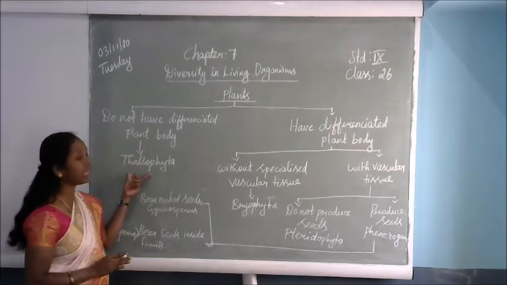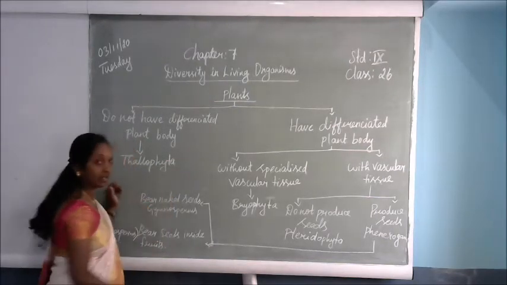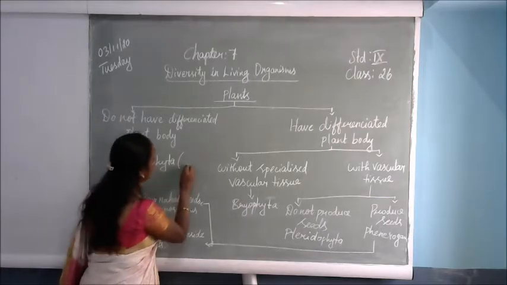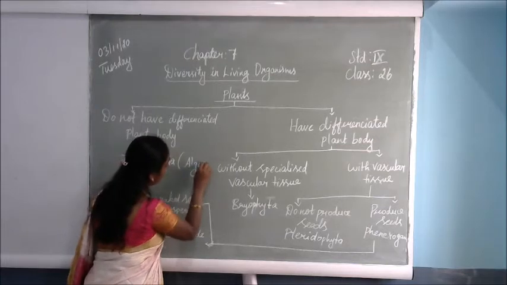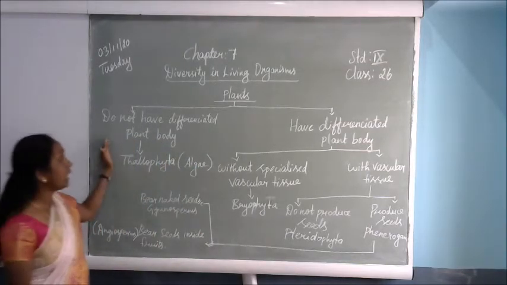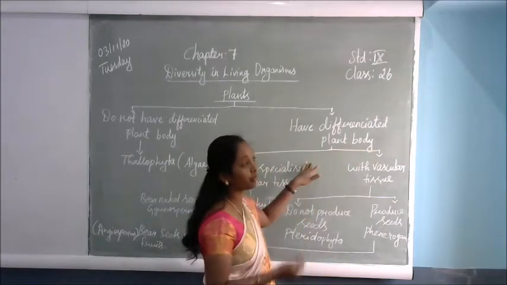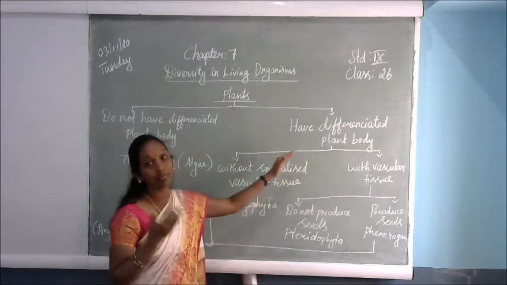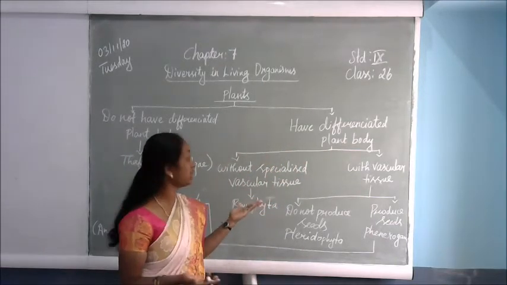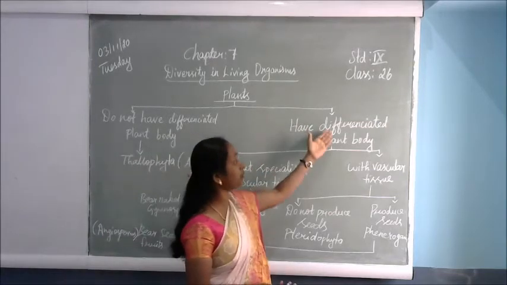For example, Thallophyta. Thallophyta is a plant group, and this Thallophyta group means algae we can say. Like this the plants are classified. Another type have a differentiated plant body. We can see most of the plants in our surroundings have stem, leaves, many branches, roots, fruits, everything. So that is a differentiated plant body.